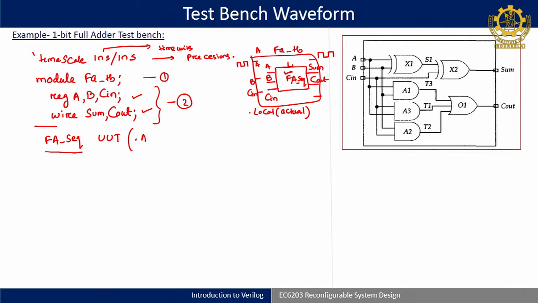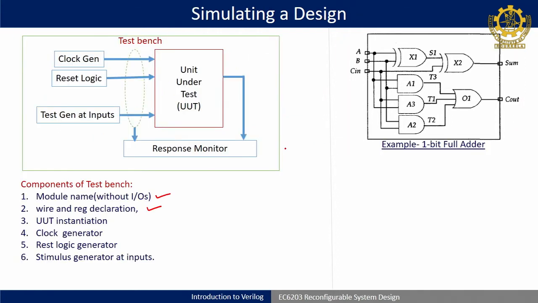So, I can write down very easily, we can say dot A with A, comma dot B with B, comma dot C in with C in. Okay. So, input part over, and dot sum with sum, comma dot C out with C out, bracket end, another bracket end, then semicolon. So, this is actually my third part. The third part we discussed is called your UUT instantiation.